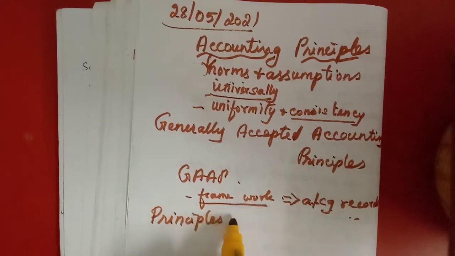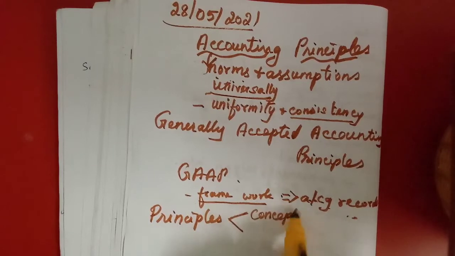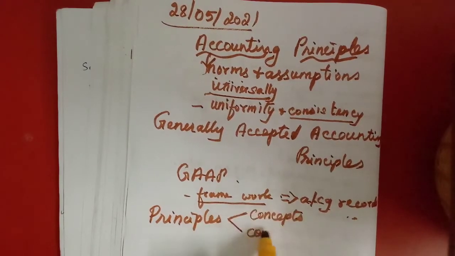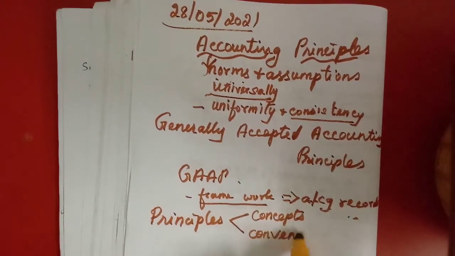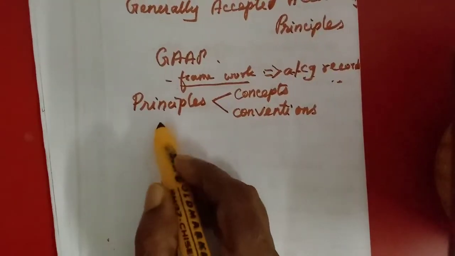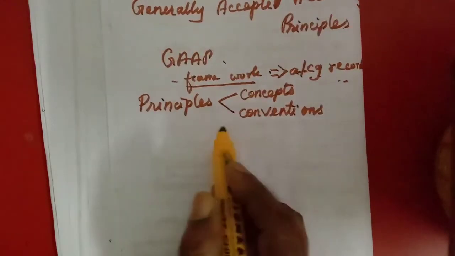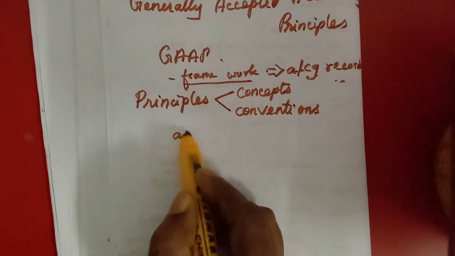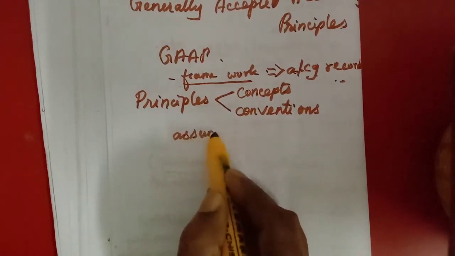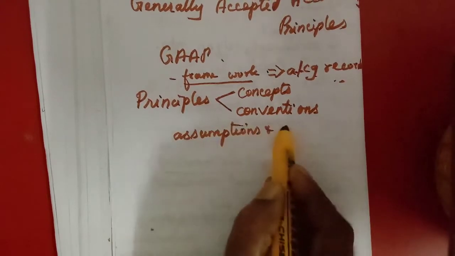One is the concepts, the other one is conventions. What are the concepts? Here concept means the basic assumptions and conditions.